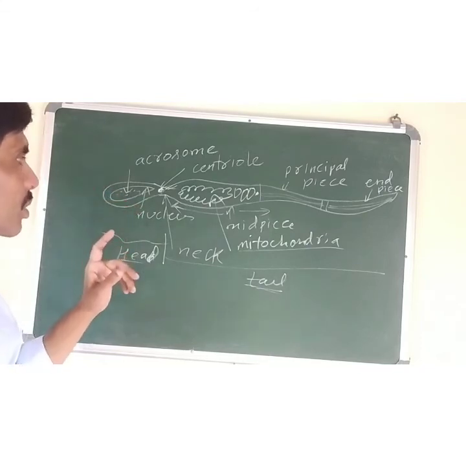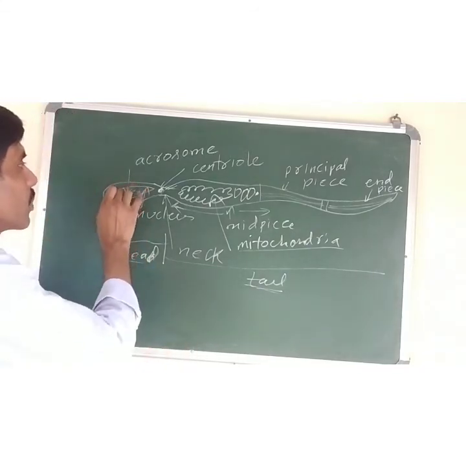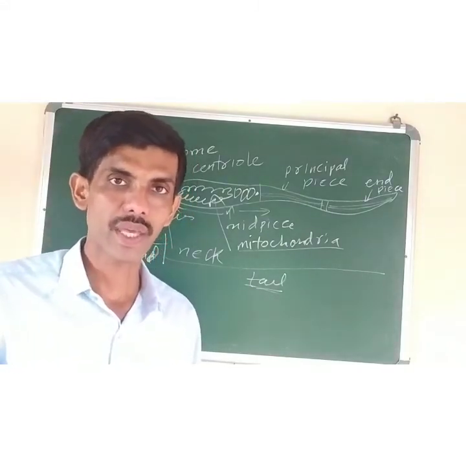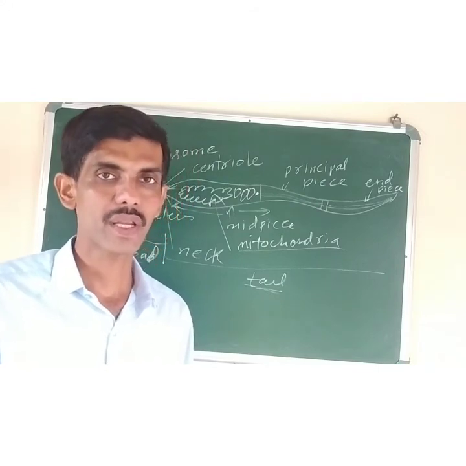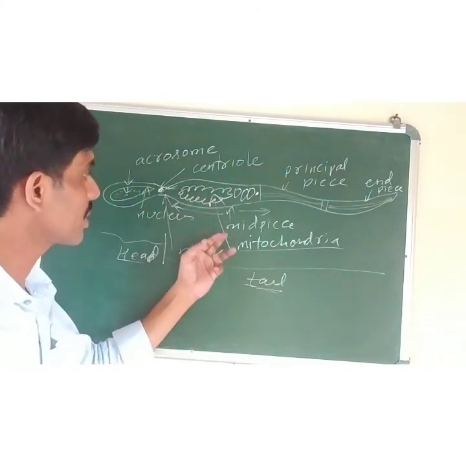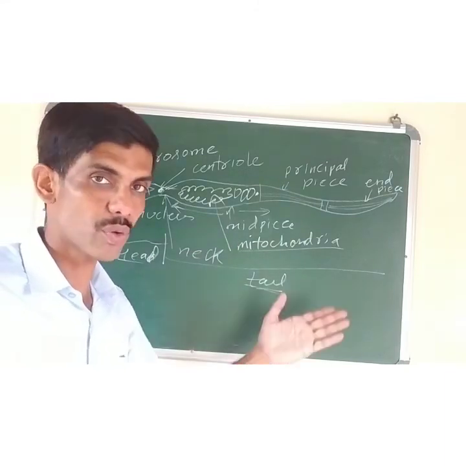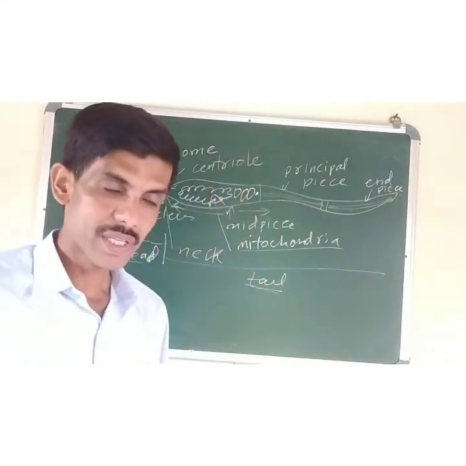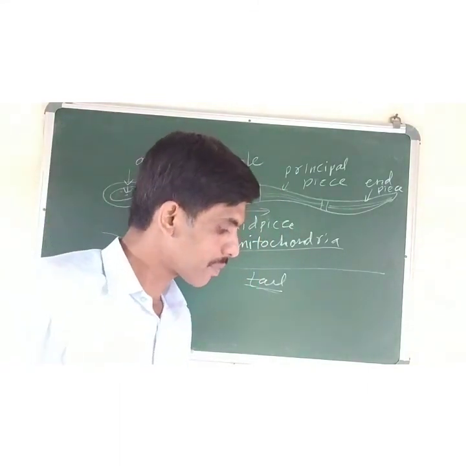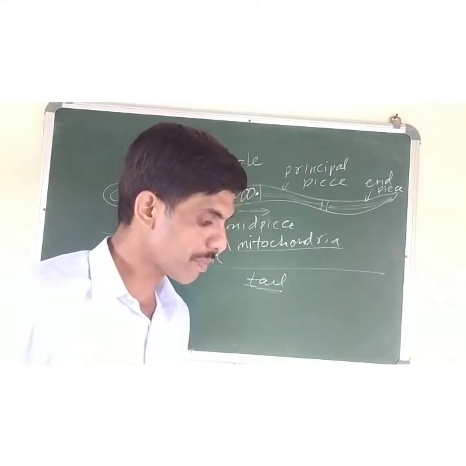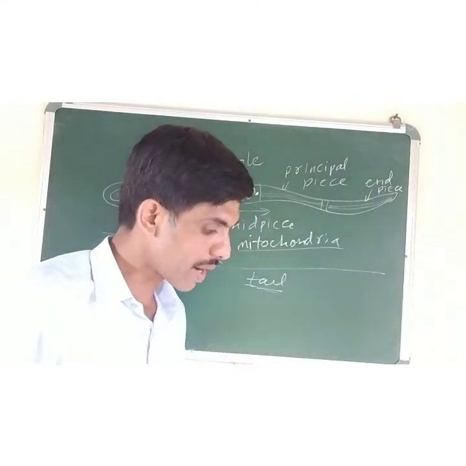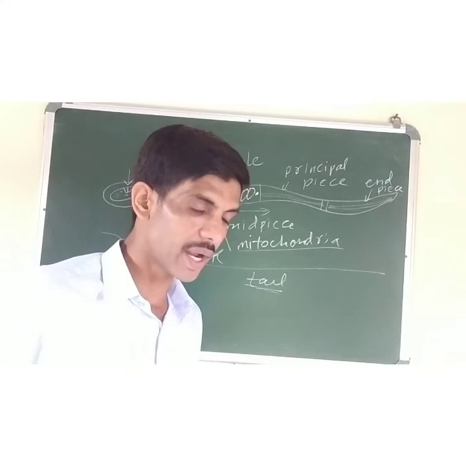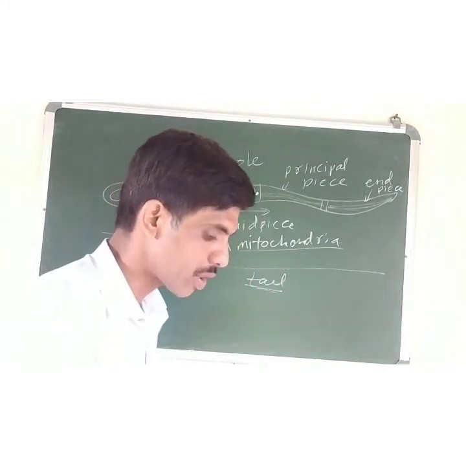What is the function of the acrosomal cap? It contains the hyaluronidase enzyme that helps to dissolve the wall of the egg cell at the time of entry of the sperm cell into the egg. And what is the function of mitochondria? To provide energy so that it can swim actively. The function of the tail is to swim so that the sperm cells can move in the female genital tract. The shape of the spermatozoa helps it to move forward until it reaches the target, the ovum, situated at the end of the fallopian tube, and that will bring about fertilization.